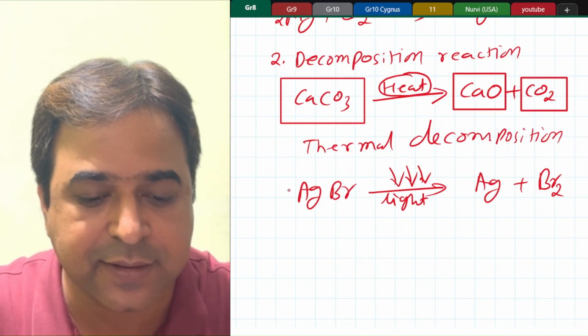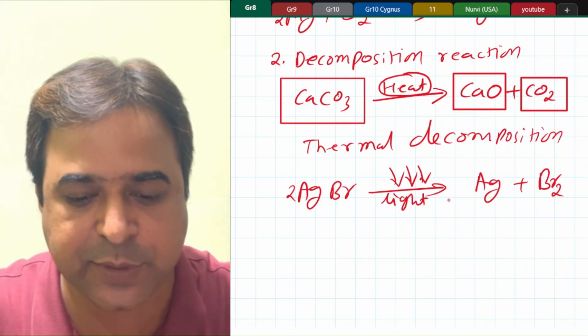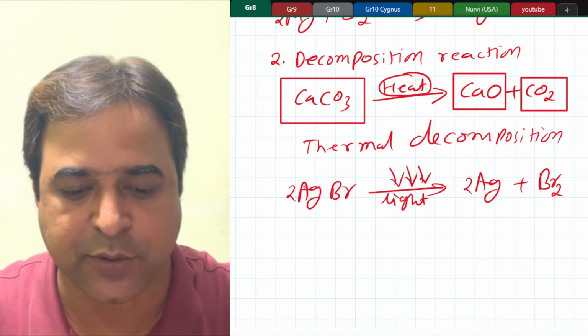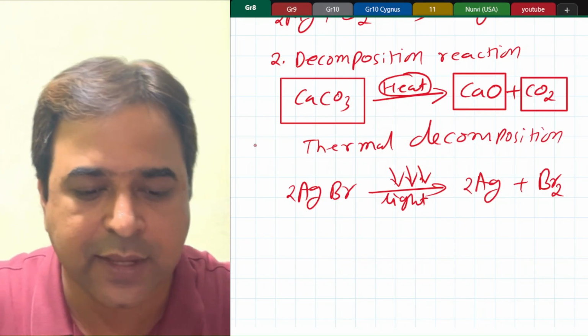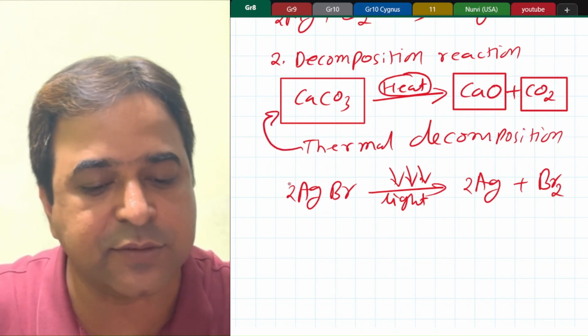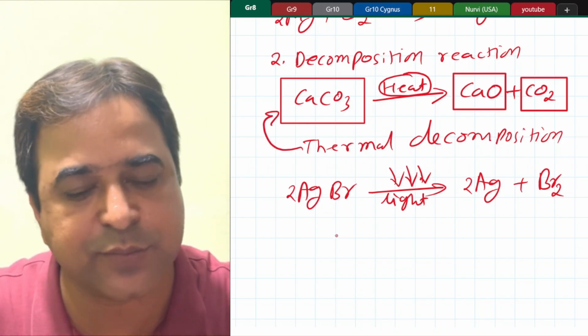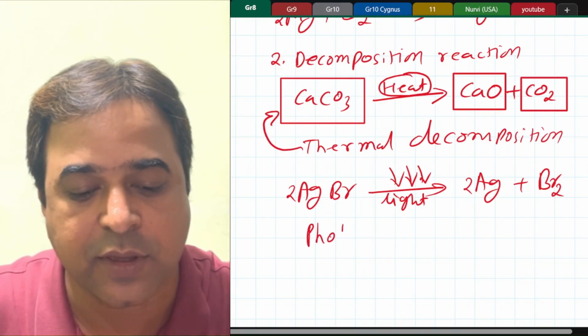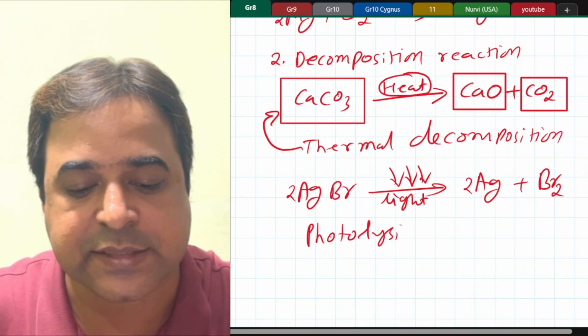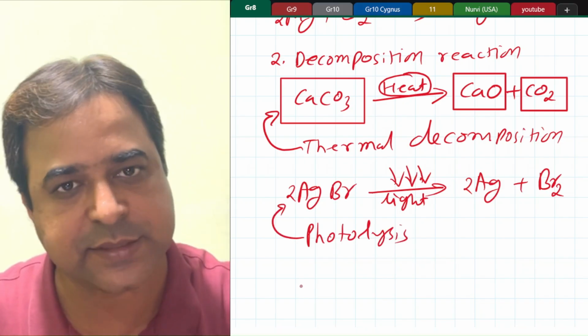To balance that, let's put 2 AgBr, 2 Ag. These are also decomposition reactions. But here, since you are using heat, it is thermal decomposition, and here you are using light, so it is said to be photolysis.